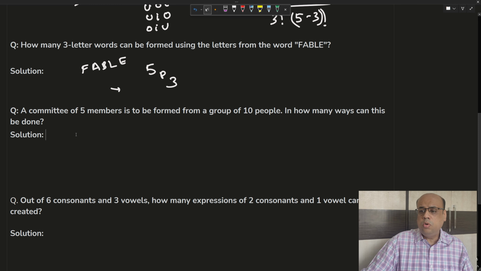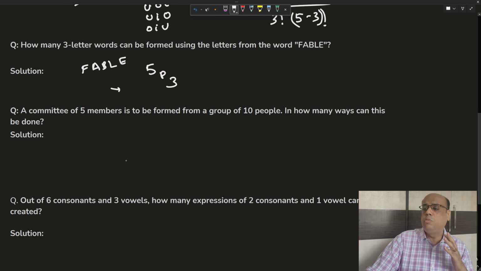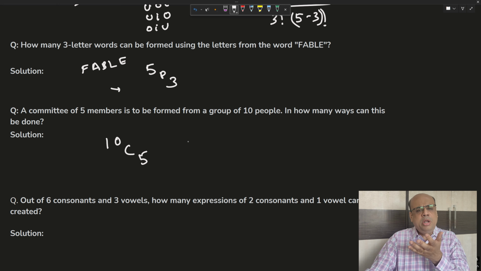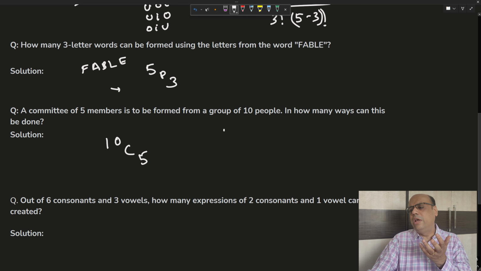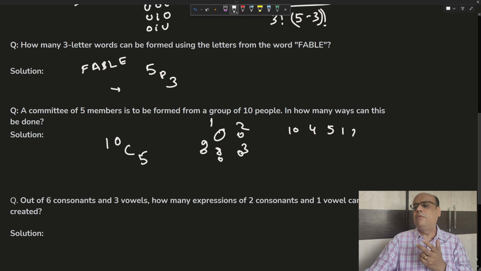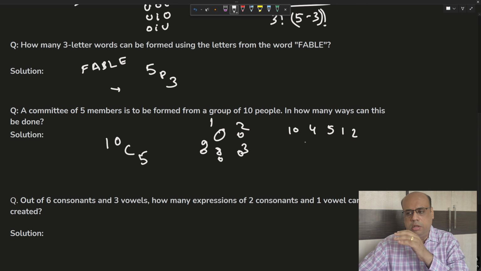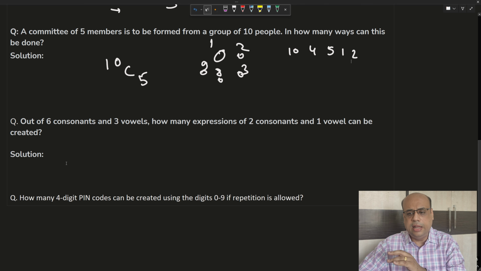Similarly, this one, a committee of 5 members is to be formed from a group of 10 people. In how many ways can this be done? This is obviously 10C5, because we are only bothered with selecting. We don't want any arrangement. We just want the committee members, right? So there could be this many number of ways we can have 5 people. One is maybe, let's say 1, 2, 3, 8, 9, then 10, 4, 5, 1, 2. Like that we will just have a group. That's all. We don't give any importance to the way they are arranged.